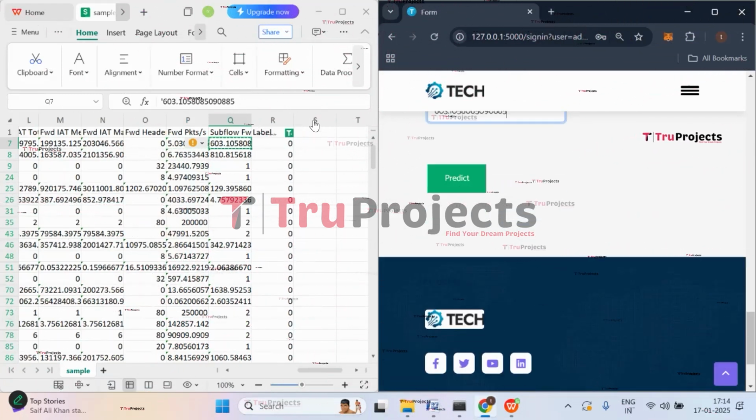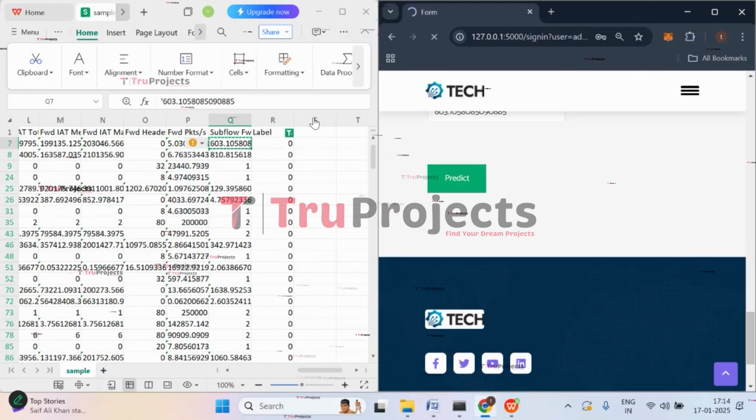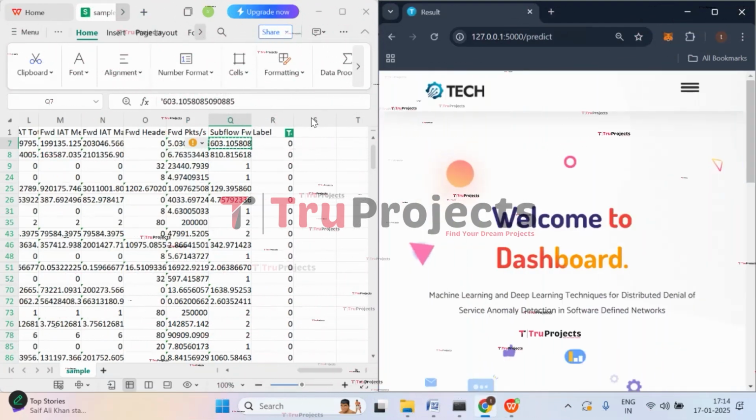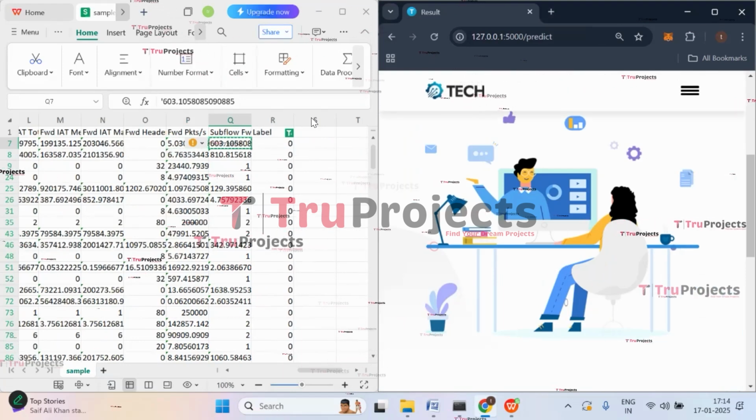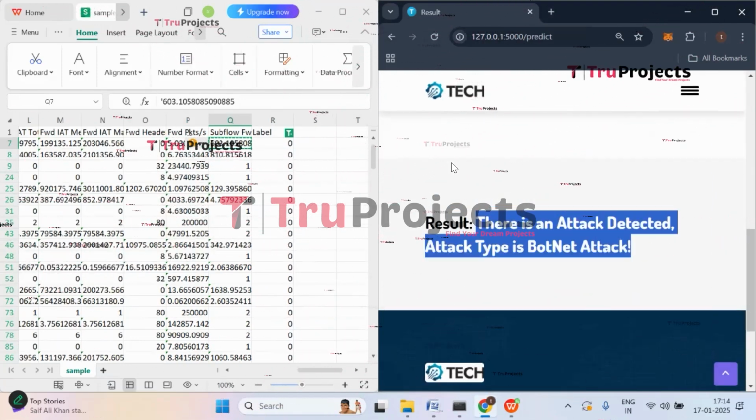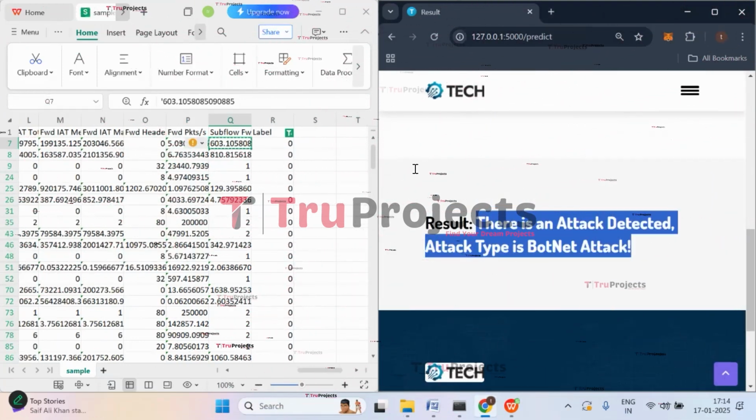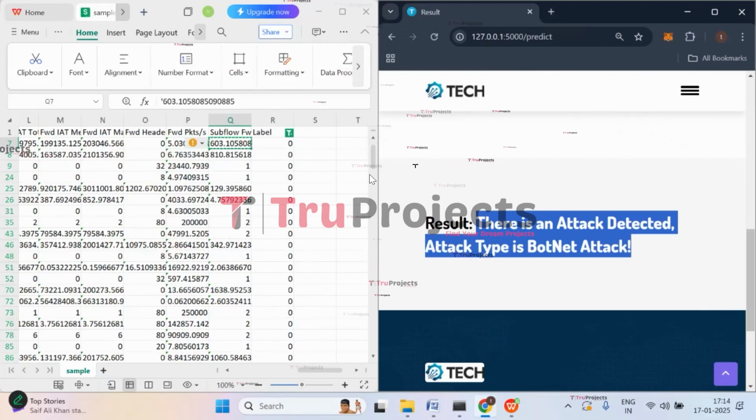Now let's click on predict. This given input will be pre-processed at the backend, and then the trained model will give us a prediction. So here we got the prediction that there is an attack detected and the attack type is botnet attack. So here a botnet attack has been detected.